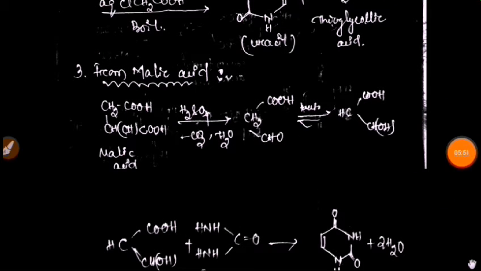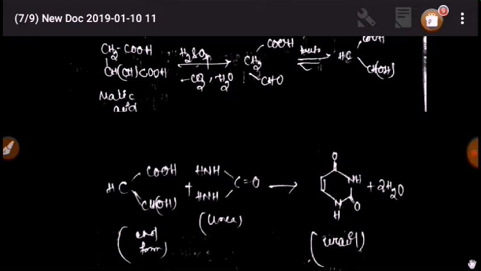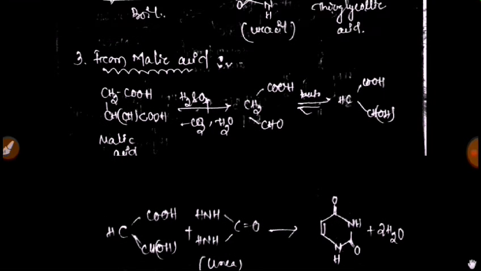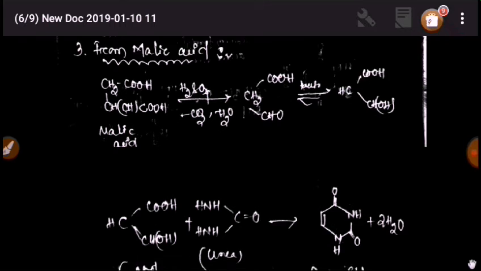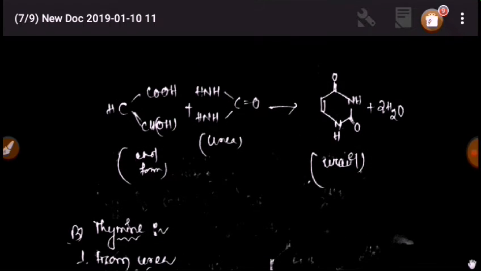Then we can also form uracil from malic acid, but it is not necessary for you to remember it, but please remember it. From malic acid in the presence of H2SO4, by following this chain we can form uracil.